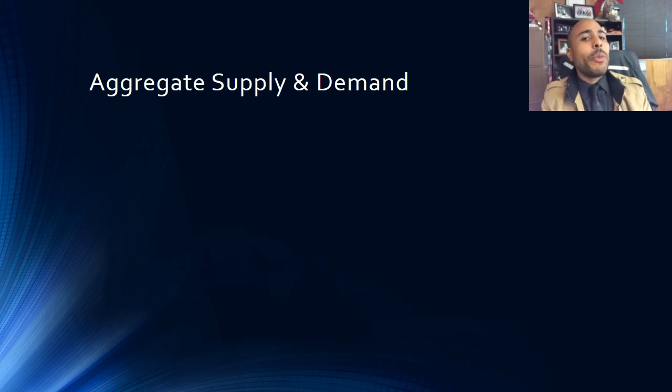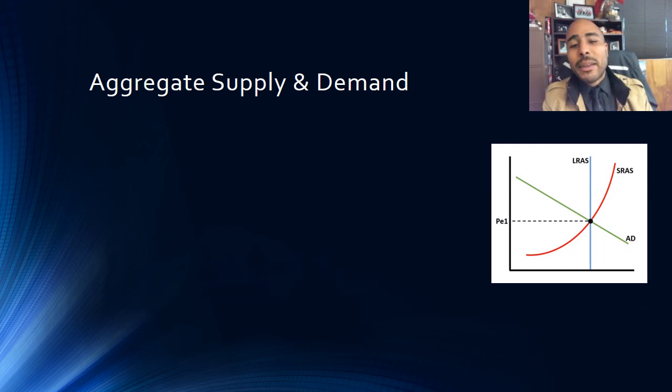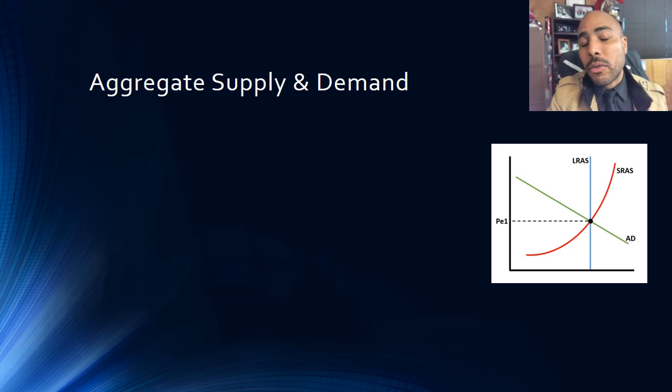All right, now in K-level, we talked about aggregate supply and demand. Hopefully you remember that aggregate supply and demand is that sort of complicated model of supply and demand where we have two supply curves, one demand curve, and what it's trying to show us is the total level of productivity in the economy as well as the price level.